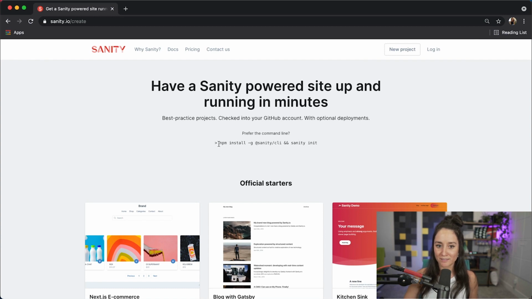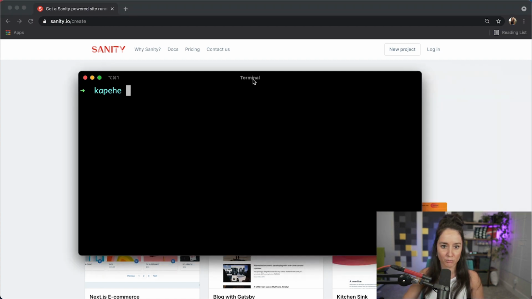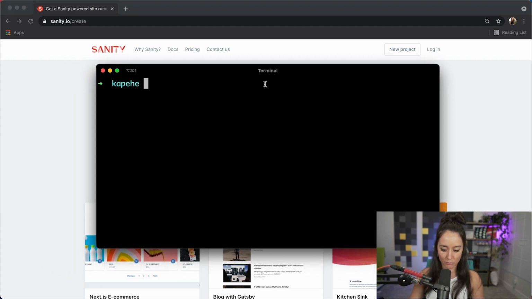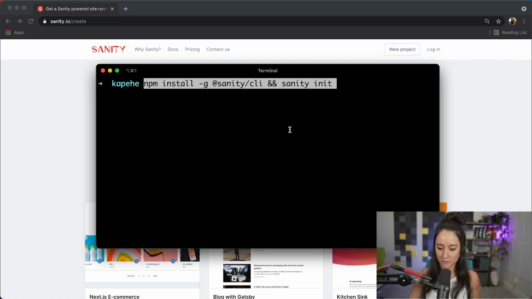But in today's tutorial, we are going to be using this npm command. The first part of it is npm install the Sanity CLI. The next part is sanity init. This will be initializing a brand new Sanity project. So I'm going to copy that and I'm going to grab my terminal. And here I'm going to put that command in, hit enter.